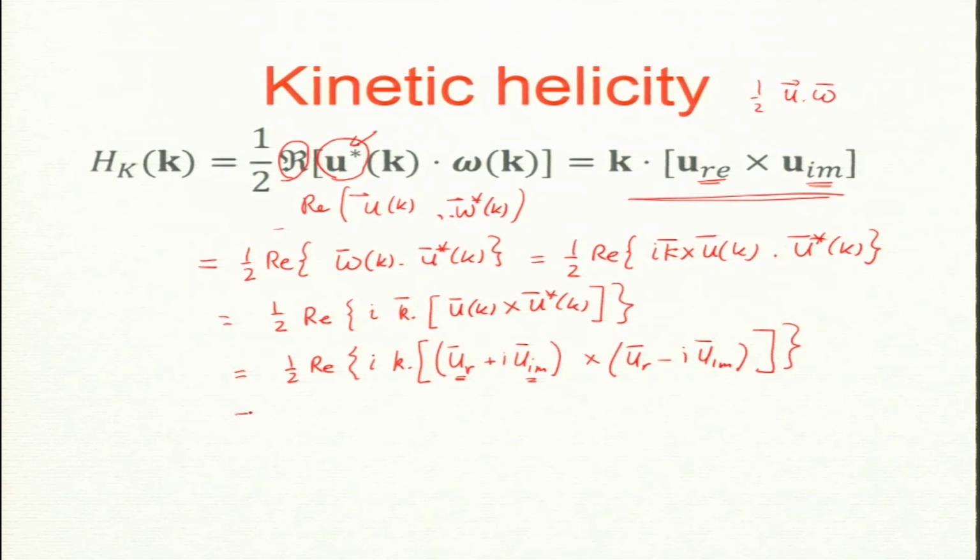Now, what is this object? u real cross u real is 0, u imaginary cross u imaginary is 0. So you just do this algebra, and if you carry it forward, you will get the desired result: k dot u real cross u imaginary. It is quite easy to see.